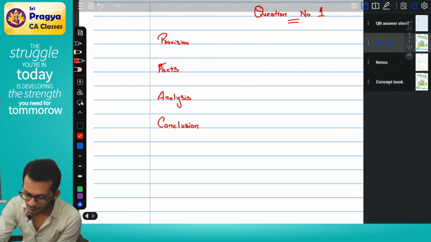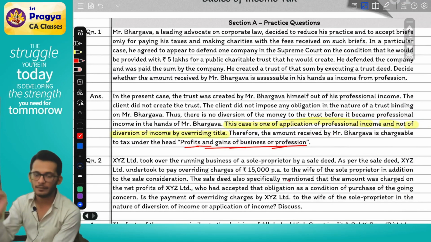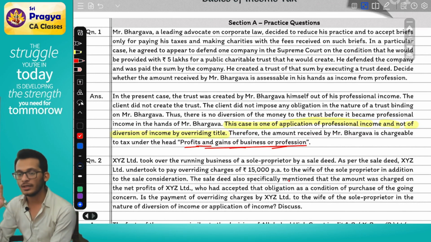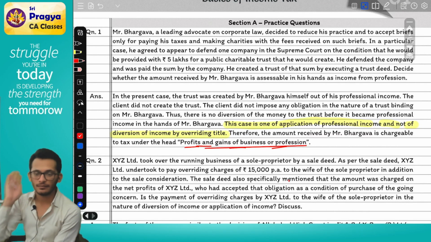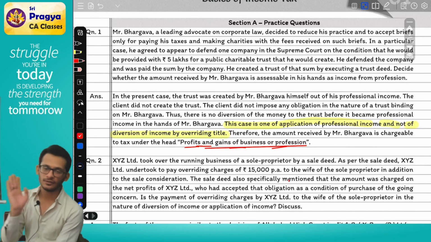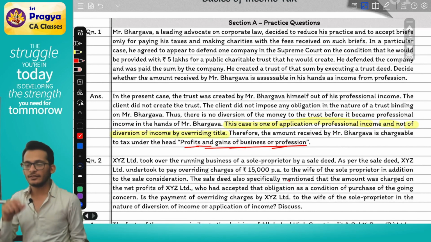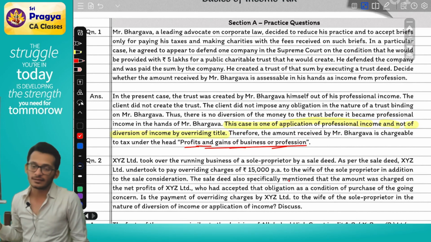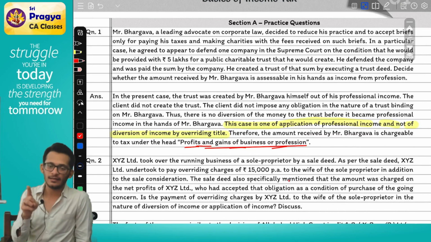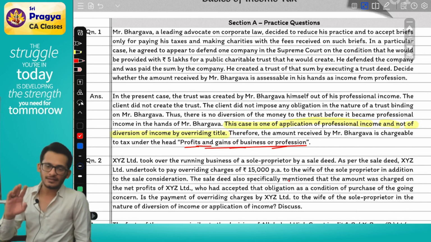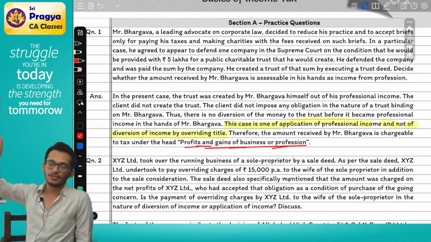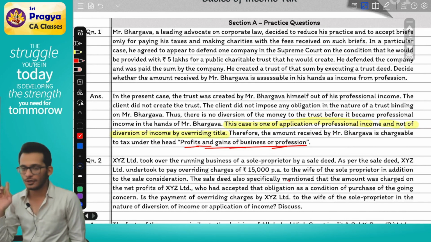I'll tell you how to write it. In this scenario, there is a Bhargava advocate giving money to a trust by a decision from the client. First I will write the provision. As per the provisions of the Income Tax Act, when an amount is received by a person and is diverted off to someone else, basis his decision, it is called an application of income and will continue to be taxable in the hands of the assessee. In the present case, Mr. Bhargava is an advocate who has received 5 lakh rupees from a client on a decision to give it to a trust.